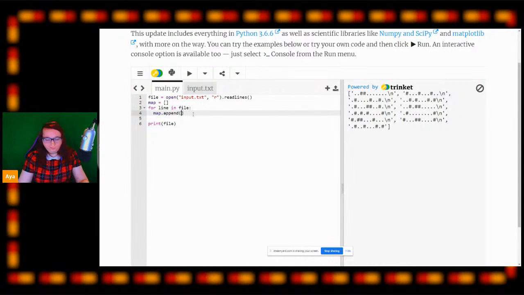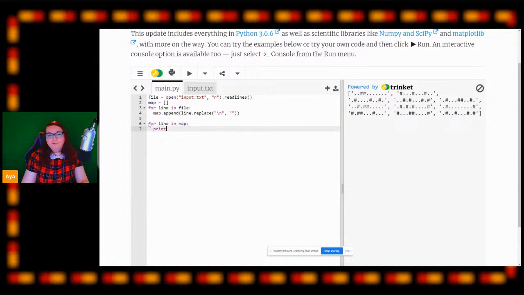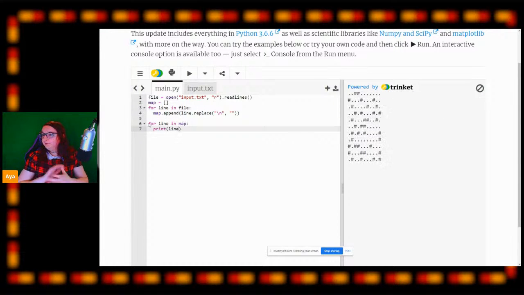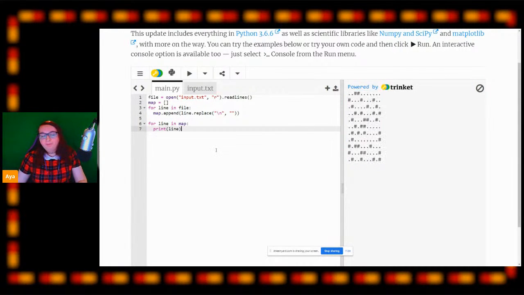We're going to append the line to the map, but we're going to replace our new line character with some blank text. So now when we print out our map, we will have an array of just the lines. And if we do a for each for line in map, if we now print out each line in the map, we will have a nice output of our map here.